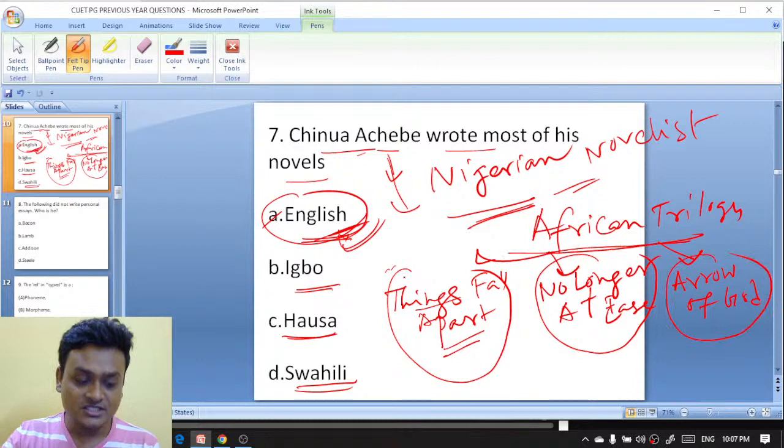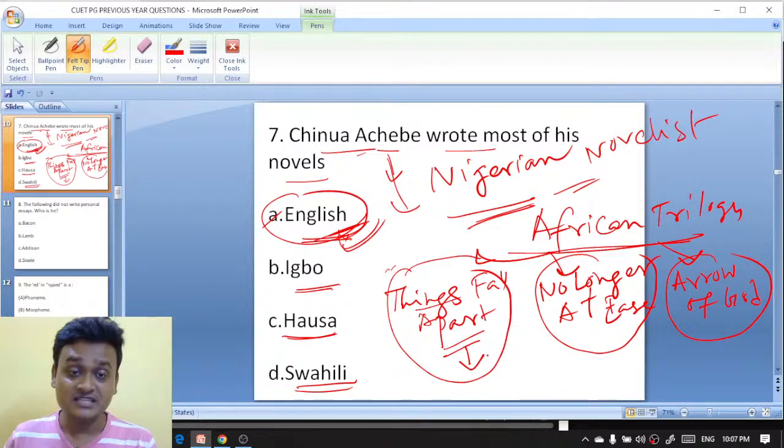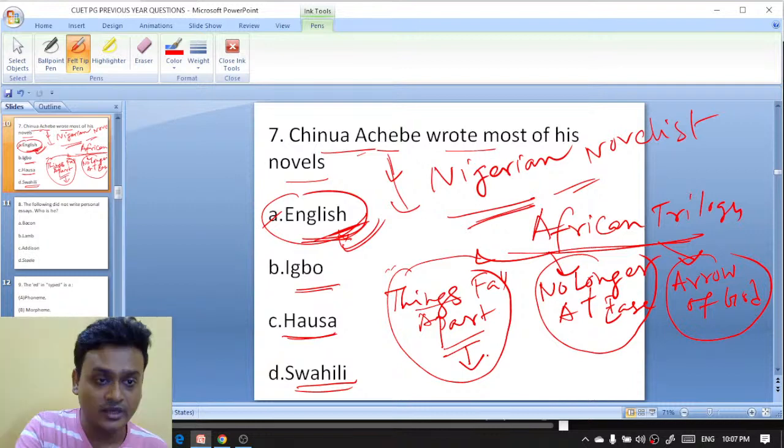And the title Things Fall Apart has been taken from William Butler Yeats' The Second Coming. Exactly right, Preeti. Vishnu, exactly right. Yes, Deeptava, exactly. Chinua Achebe has been influenced by the works of William Butler Yeats, and the title has been taken from The Second Coming. Okay, moving ahead. You have to study by relating like this, okay? When any question comes, relate it this way while studying, then you will remember it better.